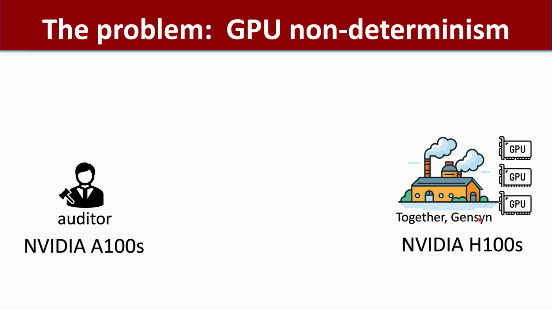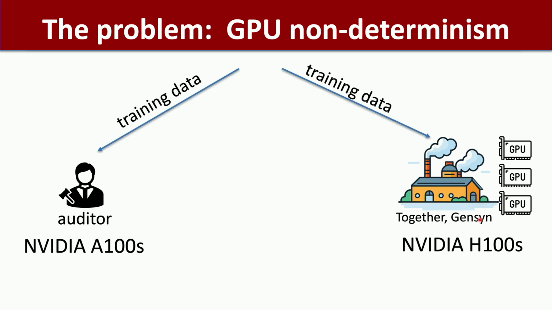Yeah, it's because of what? Because of floating points. Yeah, all evil in the world goes back to IEEE floating points. So it's because of floating points that you get close answers, but they're not exactly the same. And training is such a compute-intensive operation that even minor errors very, very quickly cause complete divergence in the model that's generated. So you can try to send your training data to both, but they'll end up with completely different models.